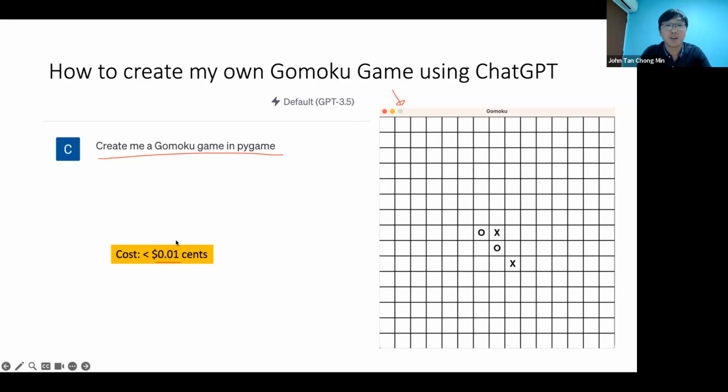I didn't bother to check my OpenAI usage because I know it didn't use much. It's simply just this prompt, and then it outputs the Python code. You just copy, paste and run it. Okay, this is the Gomoku game. I give this example to highlight how inefficient ChatDev can be, because you can do the same thing with just one prompt.